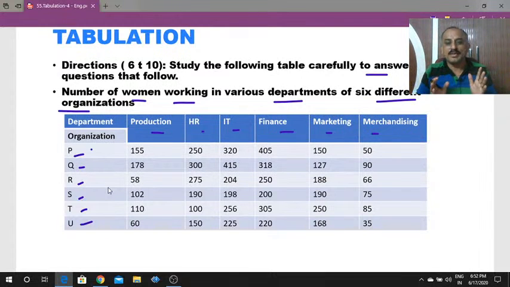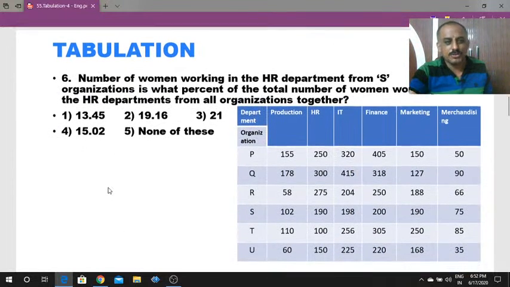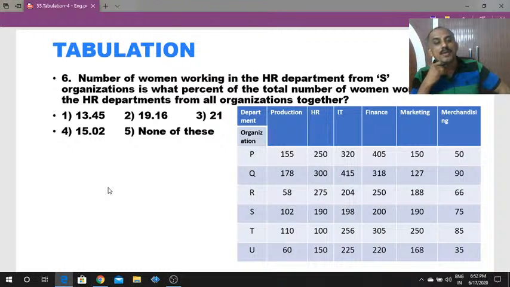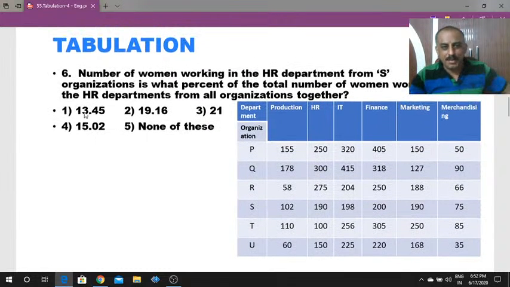The total questions are dependent on only three topics: average, ratio and proportion, and percentages. Now let's see the first question. The number of women working in the HR department from organization S. In organization S and the HR department, how many women workers are there? 190 women workers.